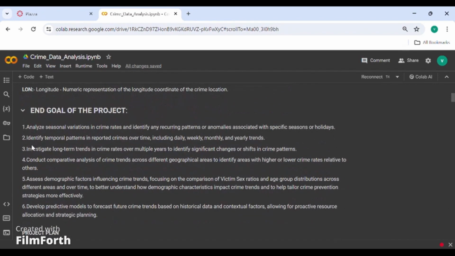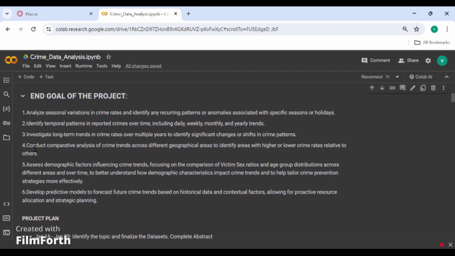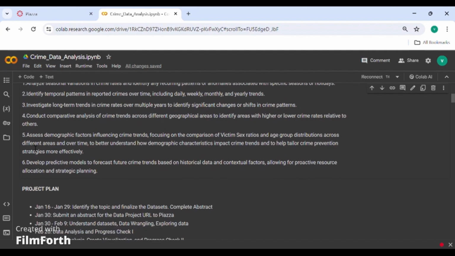And coming to the end goals of the project, we analyze the seasonal variation in crime rates and identify any recurring patterns with specific seasons and holidays. Next, we have identified temporal patterns in reporting crimes over time, including daily, weekly, monthly, and yearly trends. Next, we have investigated the long-term trends in crime rates over multiple years. Next, we have done the comparative analysis of crime trends across different geographical areas with higher and lower crime rates.